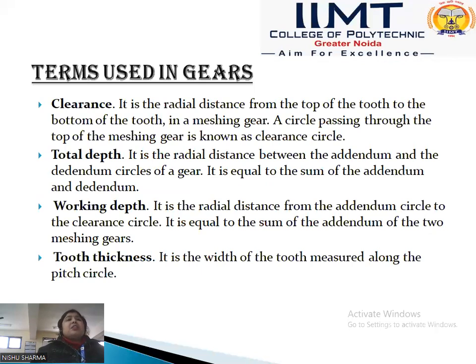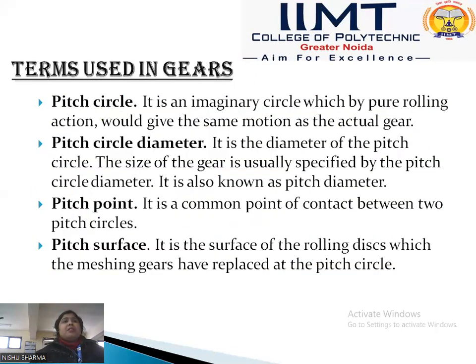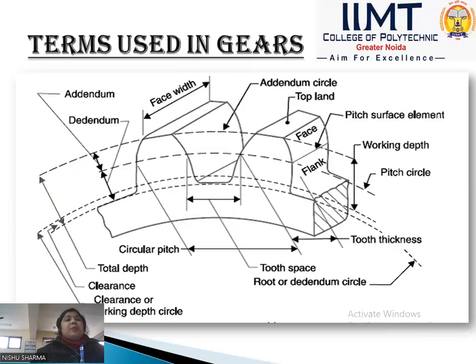Okay, next is the clearance. Clearance is the radial distance from the top of the tooth to the bottom of the tooth of the meshing gear. A circle passing through the top of the meshing gear is called the clearance circle. Okay, in this diagram we see that this is the clearance or working depth circle.